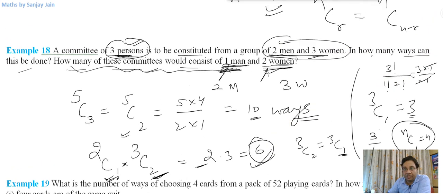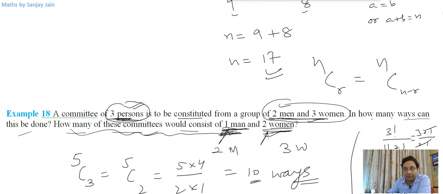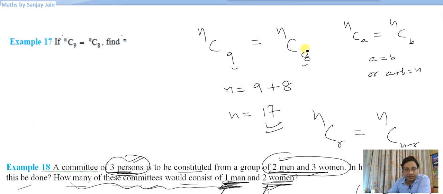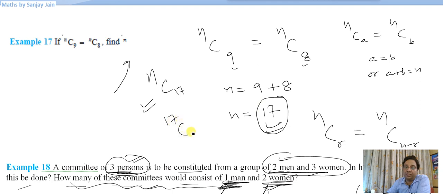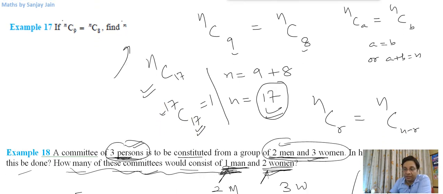What I notice is that in the previous question, we had to find nC17. We have calculated n as 17, so we know that 17C17 will be equal to 1, right? The number of ways of choosing 17 out of 17 is only one way. You have to choose all of them.